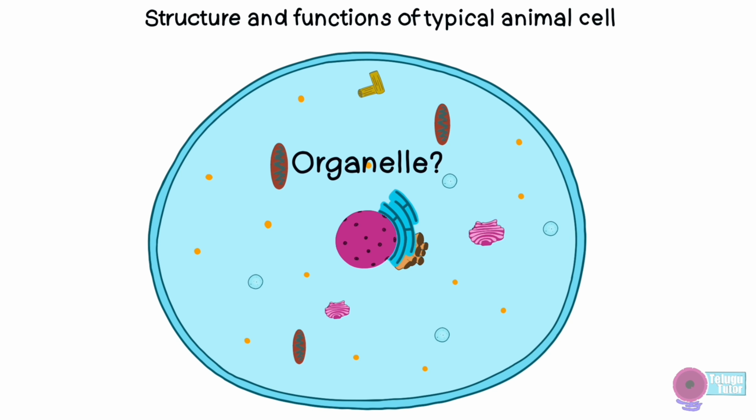Organelles are like little organs with their specific functions. Do you know what their functions are? Now we are going to learn about the functions of different kinds of organelles in an animal cell. Let us start with the largest organelle, the nucleus.